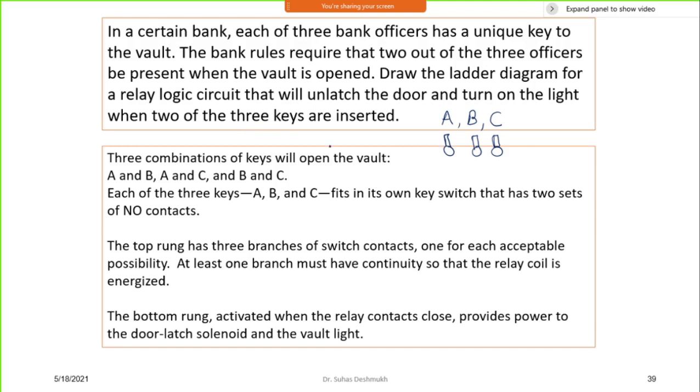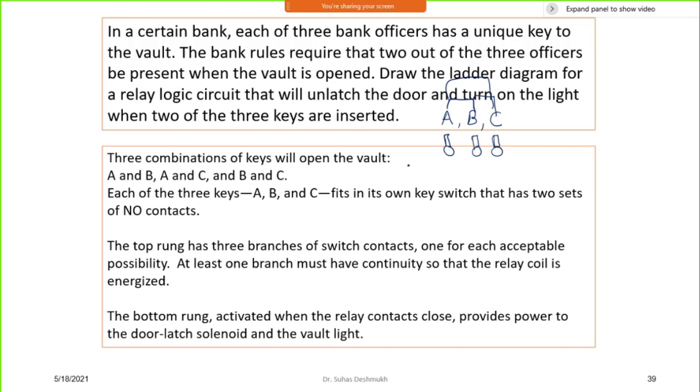Okay, the bank rule says that any 2 out of 3 officers will go to the wallet and they will open it. That operation may be AB, BC, or AC. 3 operations I can do. So that is what I need to develop in a ladder logic. Once any 2 keys are there, the door of the wallet will open up, and then the light inside that particular wallet should come on. That is the sequence to be there.